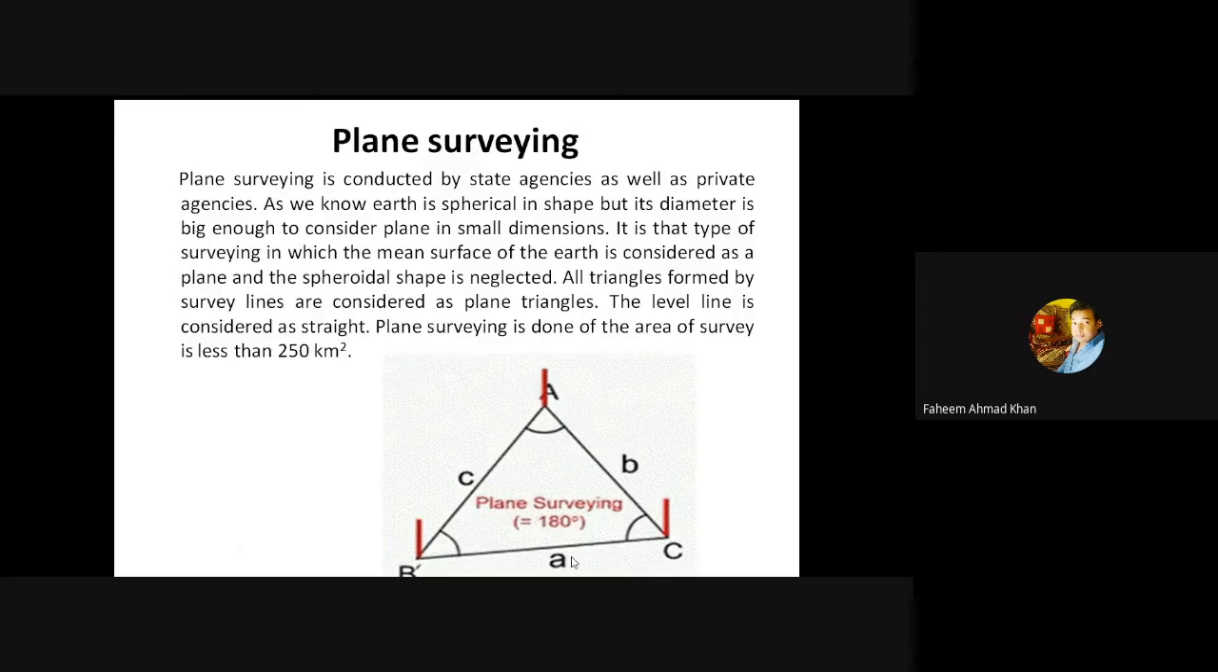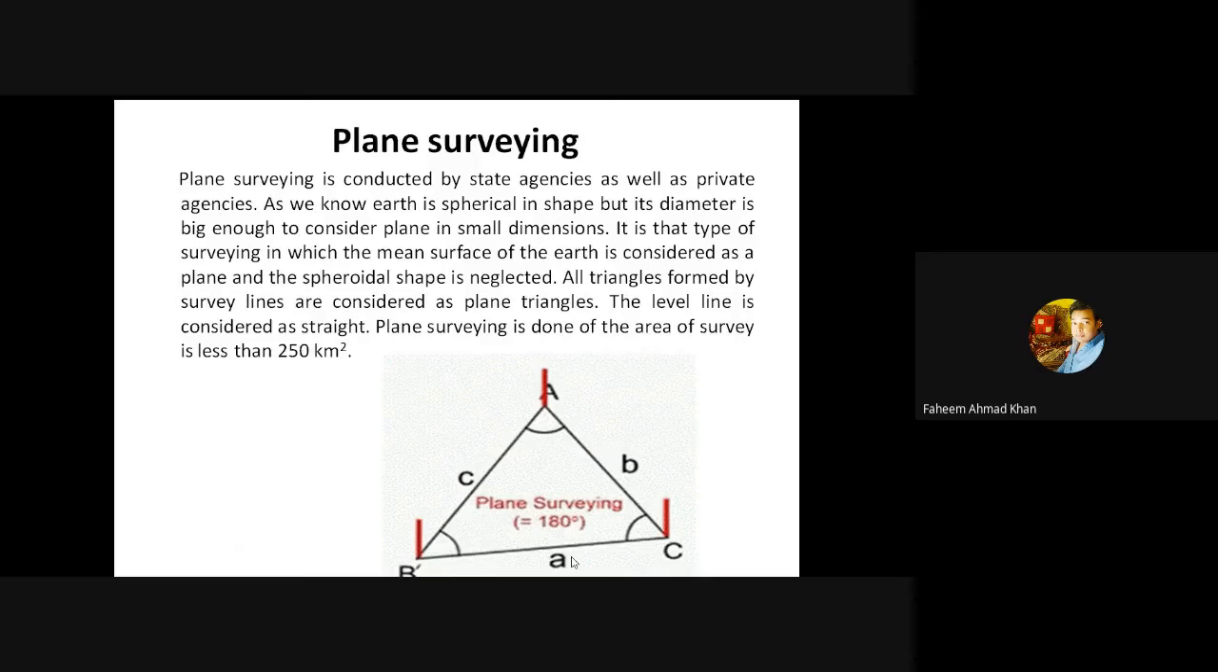As we know, Earth is spherical in shape, but its diameter is big enough to consider the plane in small dimensions. As I have already mentioned, if we are going for a large work, the curvature of the earth will come into play, but for minor works, you will not feel the curvature on the land. The profile will be flat.